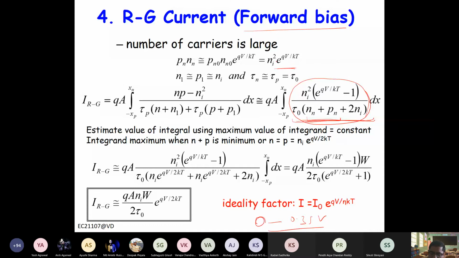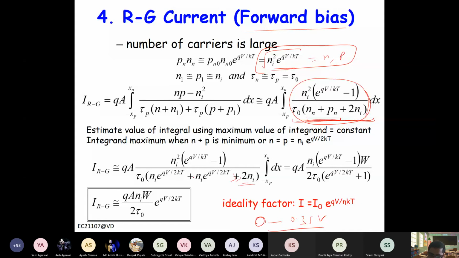So each of them will become basically the square root of np in the depletion region. So they become ni exponential qV by 2kT. So we substitute it. Of course in the numerator you have ni square exponential qV by kT, and in the denominator you have exponential qV by 2kT. Now this is much larger than ni.